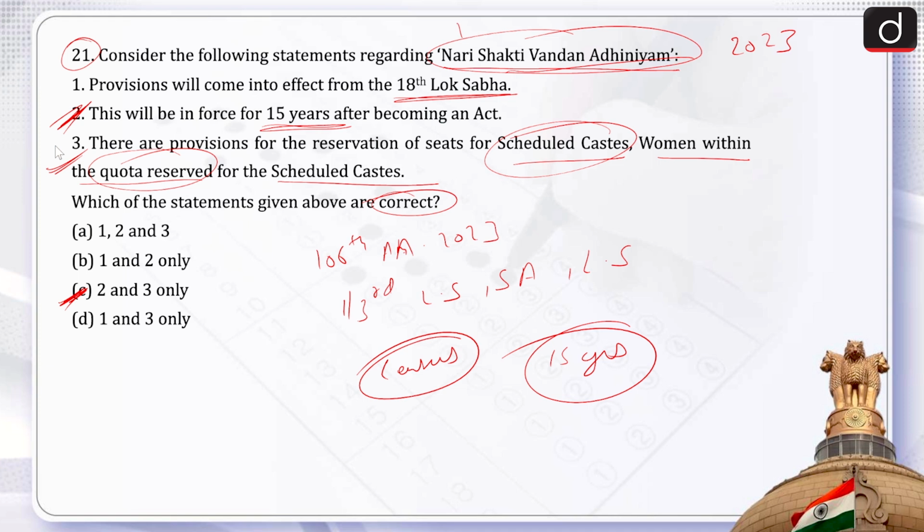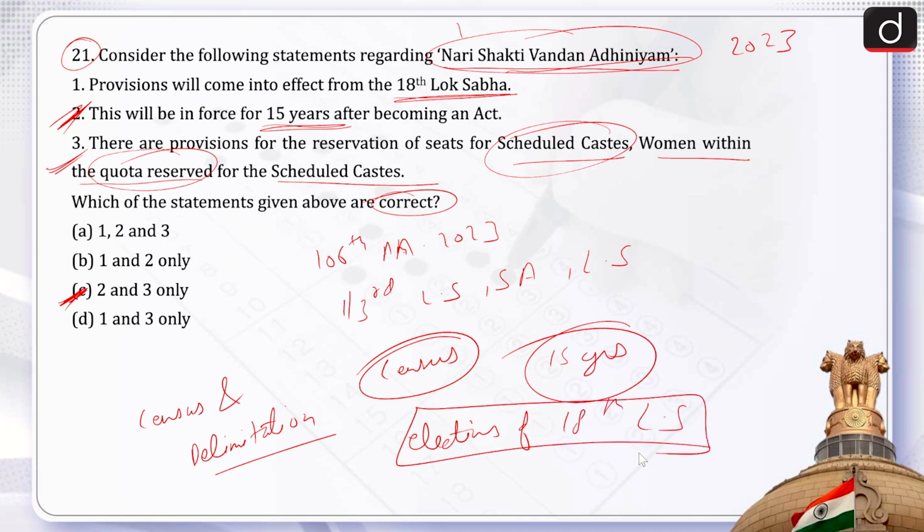Now let's talk about the first, that is provisions will come into effect from the 18th Lok Sabha. So there are two processes which will be observed, that is the census and the delimitation. The census and delimitation will be done after the elections of the 18th Lok Sabha, and that has now taken place, and even the result has been announced.